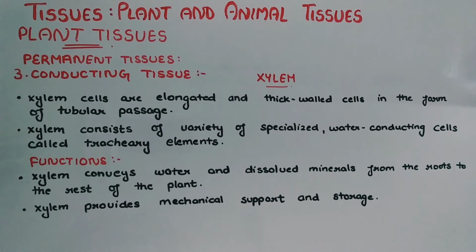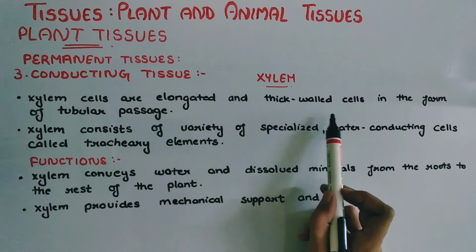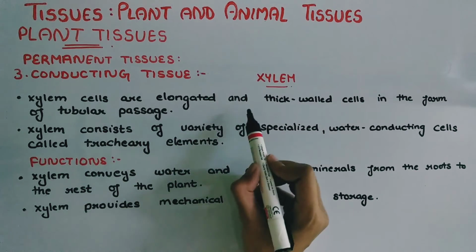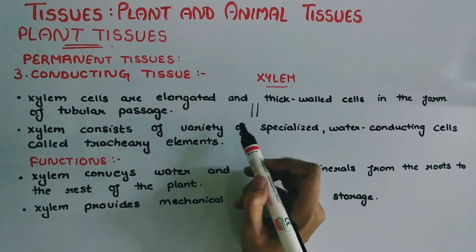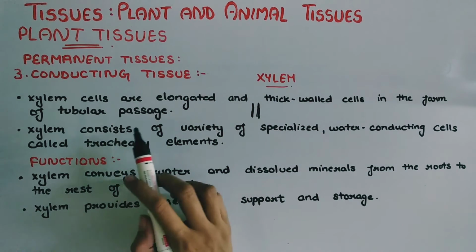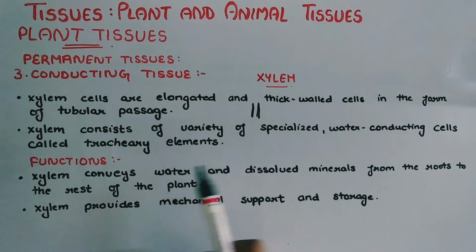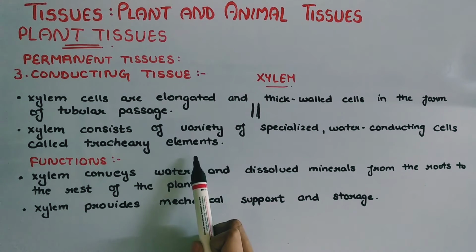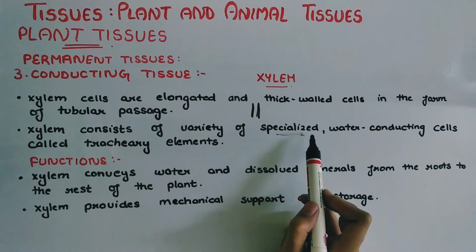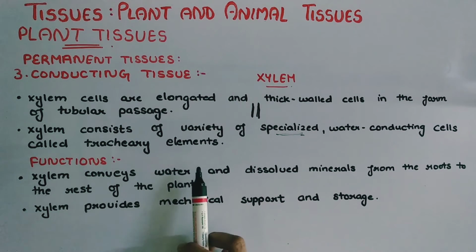First classification of conducting tissue is xylem. Xylem cells are elongated and thick-walled cells in the form of a tubular passage, means tube shaped. Xylem consists of a variety of specialized water conducting cells called tracheary elements. Xylem contains various specialized cells, that have specialized function, water conducting cells that are called tracheary elements.